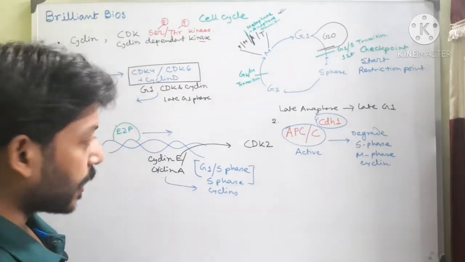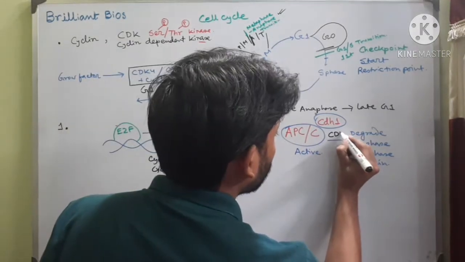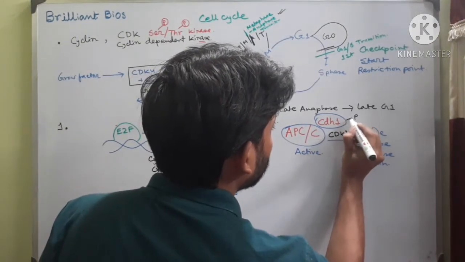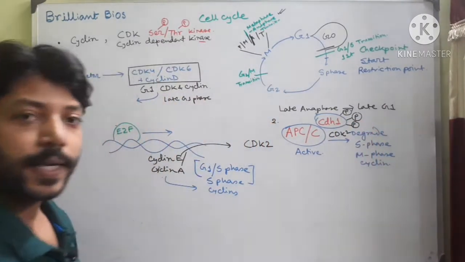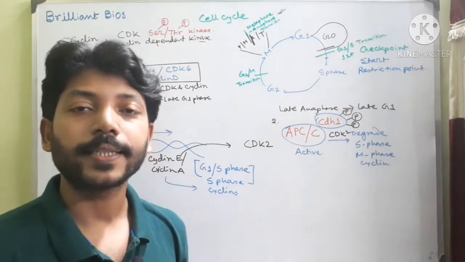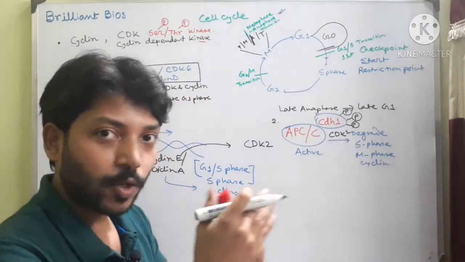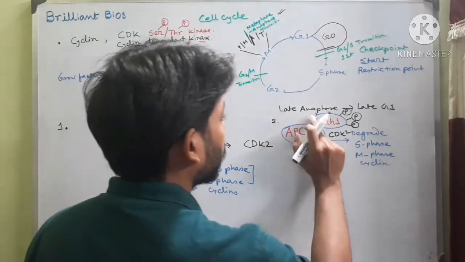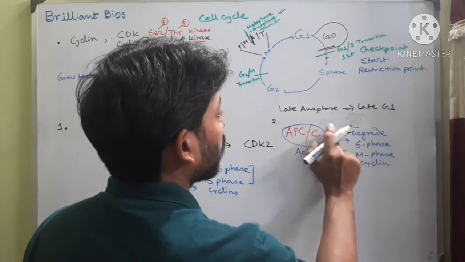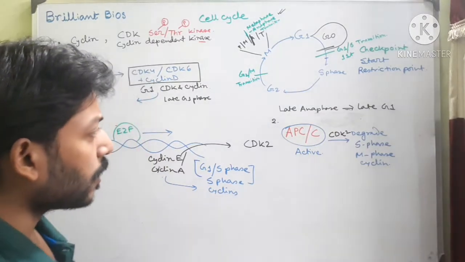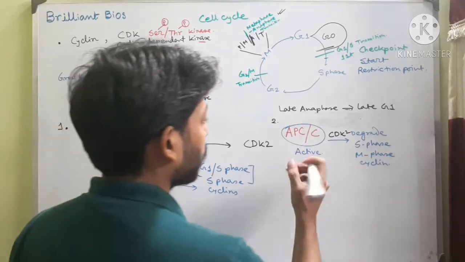Now what happens? Here CDK2 plays its role. CDK2 phosphorylates CDH1, and when CDH1 gets phosphorylated, it dissociates from the APC/C. So this CDH1 cannot attach to this APC/C. When APC/C is not associated with CDH1, it becomes inactive.